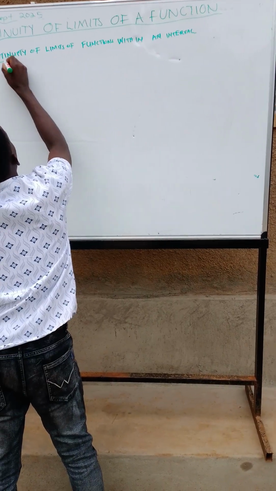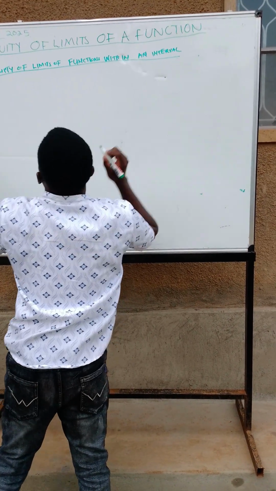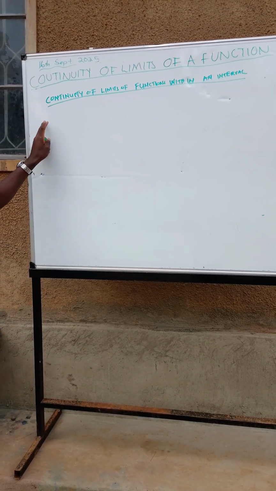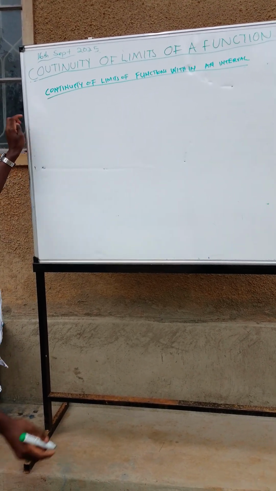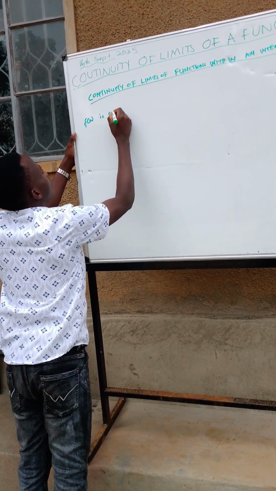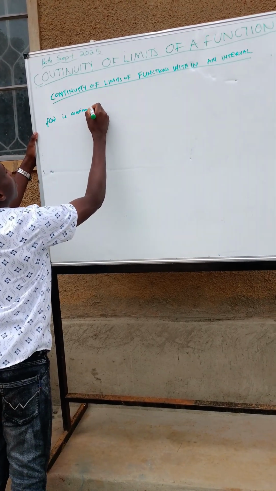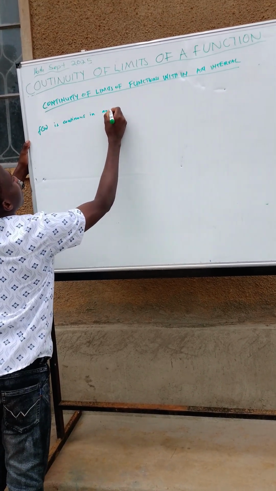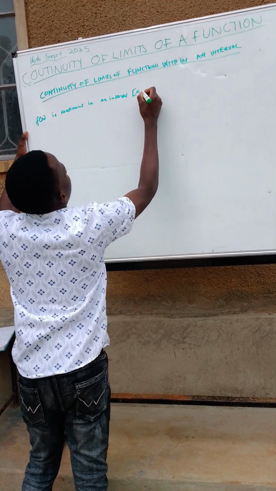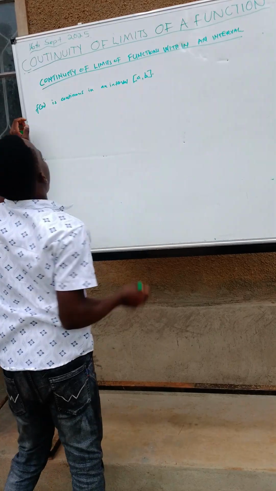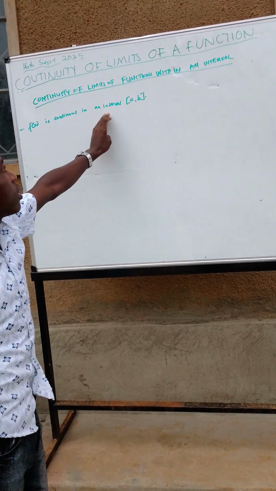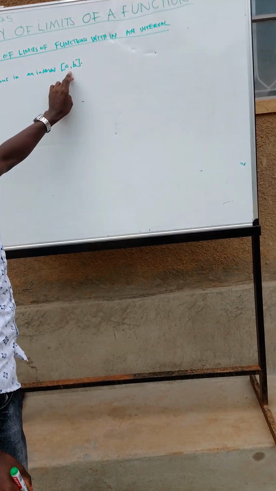Continuity of limits of functions within an interval. What does this one mean? In some circumstances, we might be given a function f of x that is continuous in an interval a, b. At certain circumstances, we may be given that a certain function f of x is continuous in an interval, this one a, b.